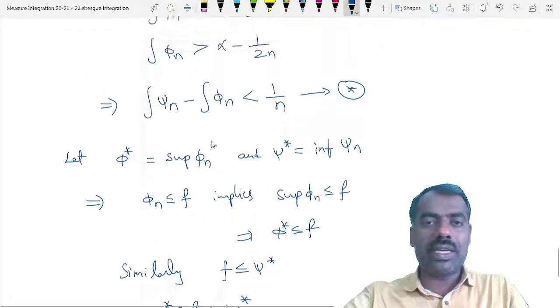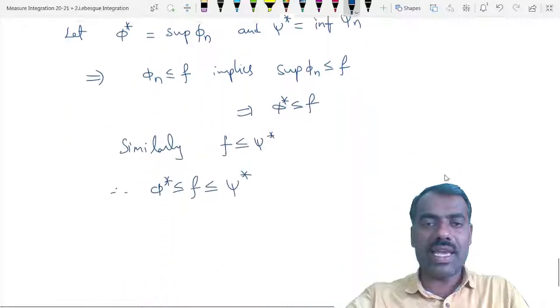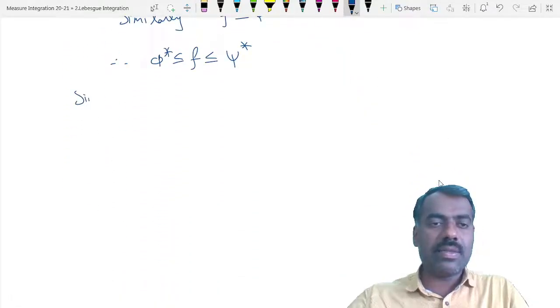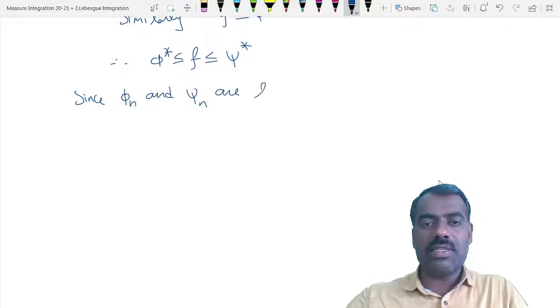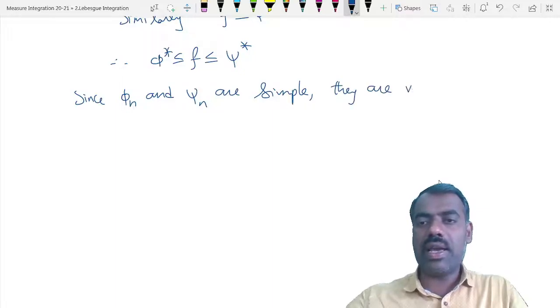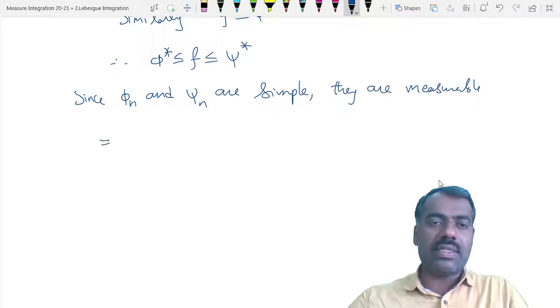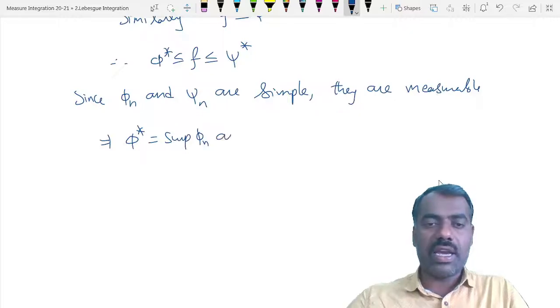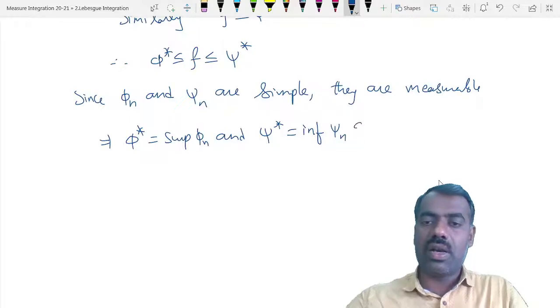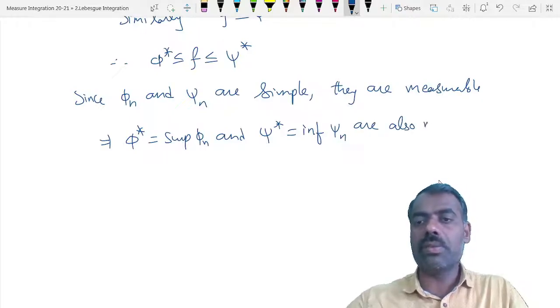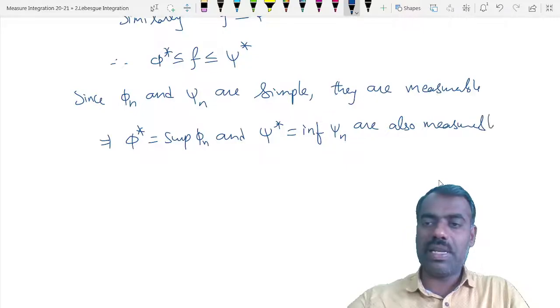And also we can observe that phi n and psi n are simple functions. Since phi n and psi n are simple, they are measurable, right? This implies phi star, which is the supremum of phi n, and psi star, which is the infimum of psi n, are also measurable.